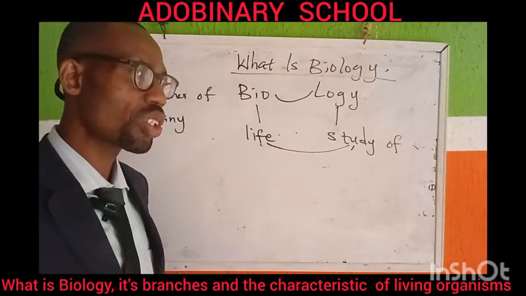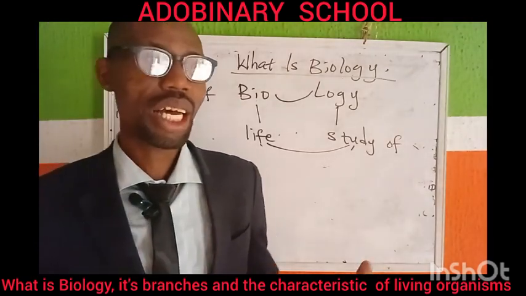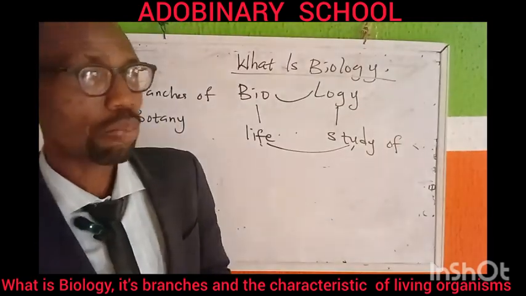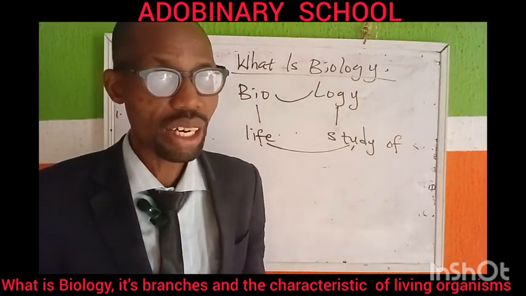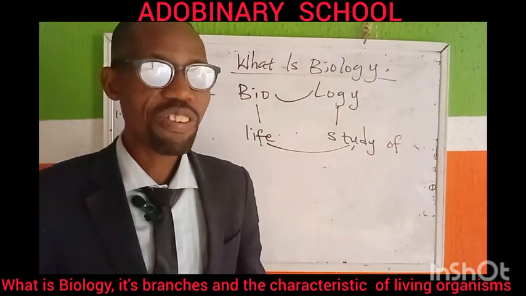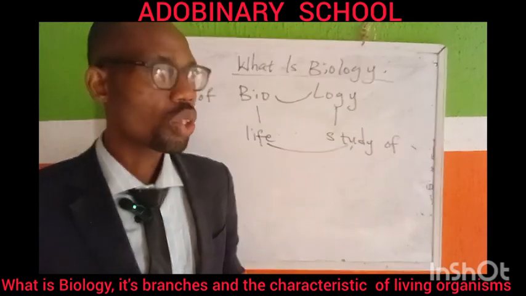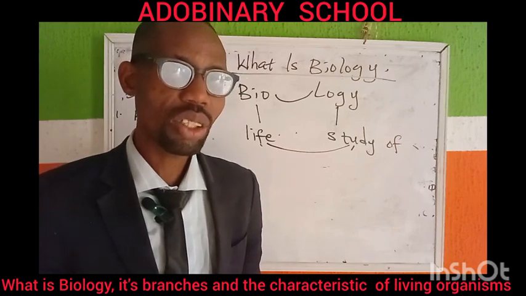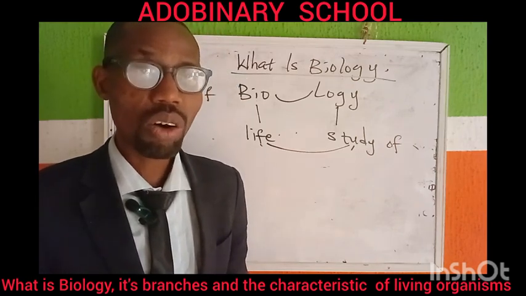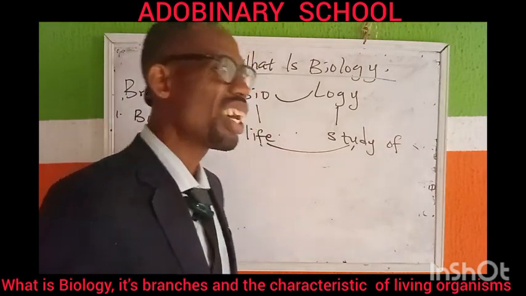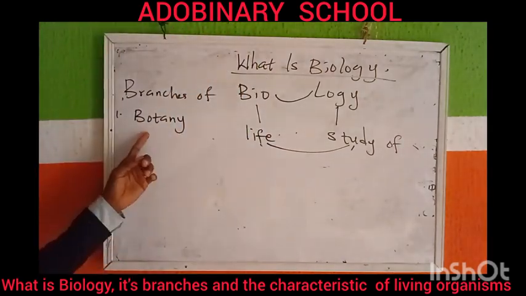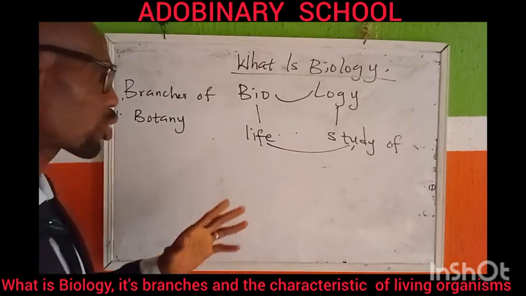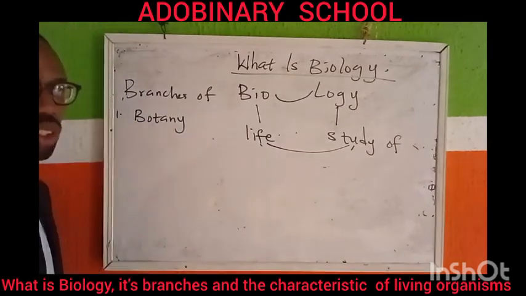I believe you've heard some botanical names in plants. Let me give you some examples. You have beans, Phaseolus vulgaris. You have cowpea, Vigna unguiculata. You have sugarcane, Saccharum officinarum, groundnut, Arachis hypogaea, okra, Abelmoschus esculentus, as the case may be. Botany, botanical name. Once you start studying plants, it's a branch in biology that deals with the study of plants.